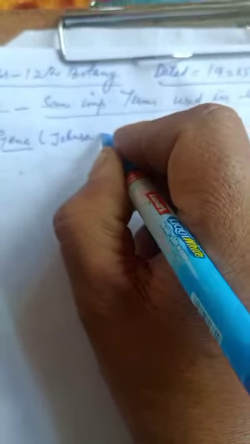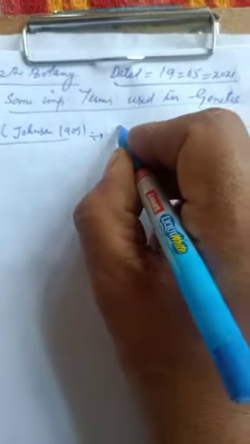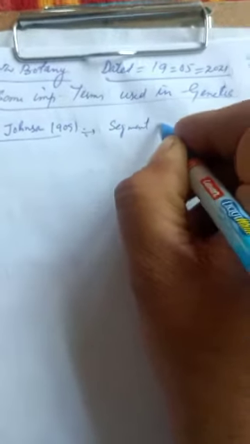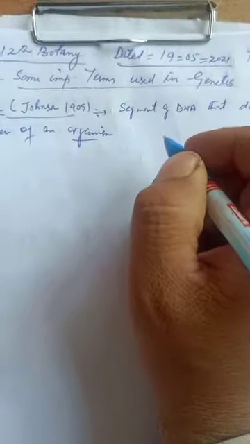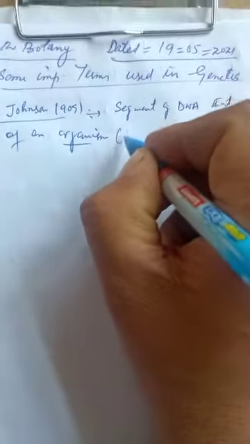Now, what is a gene? A gene is a segment of DNA that determines a biological character of an organism.